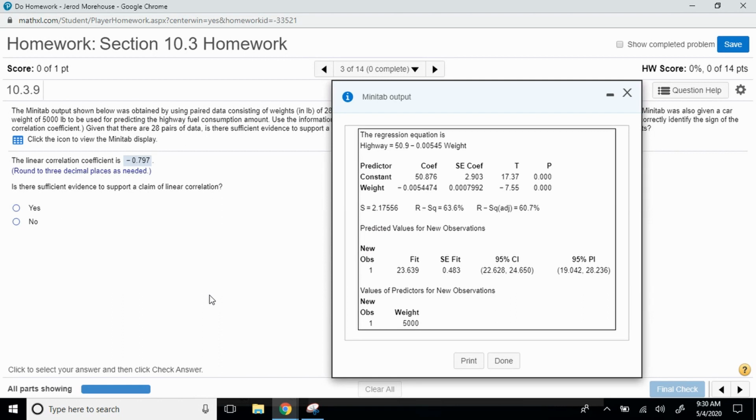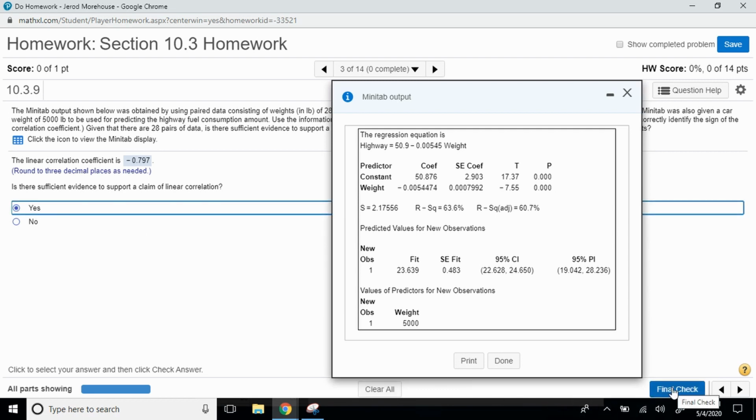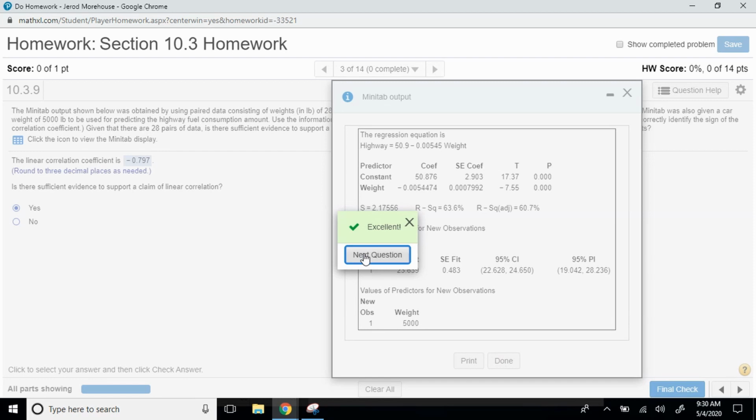Next, it asks us, is there sufficient evidence to support a claim of linear correlation? Well, if we look at our slope here, the p-value is 0. So we would obviously reject the null that there's not a linear correlation in favor of the alternative that there is a linear relationship between these two variables. So we're going to say yes. We're going to do final check and go to the next question.